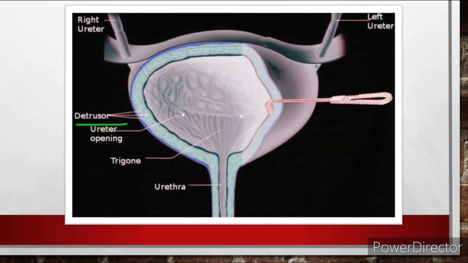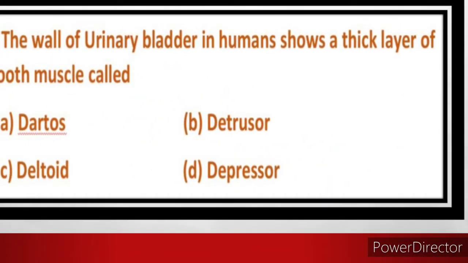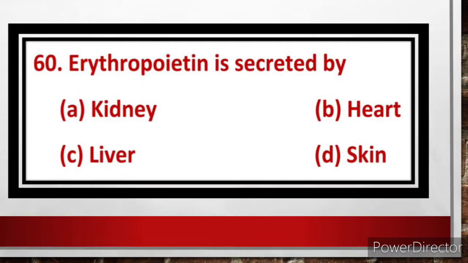During sympathetic nerve stimulation, the internal sphincter contracts and the bladder relaxes, so it causes the filling of the urinary bladder. Parasympathetic nerve causes contraction of the detrusor muscle and relaxation of the internal sphincter, which leads to micturition. So the detrusor muscle plays a major role in these processes. The answer is option B, detrusor muscle.